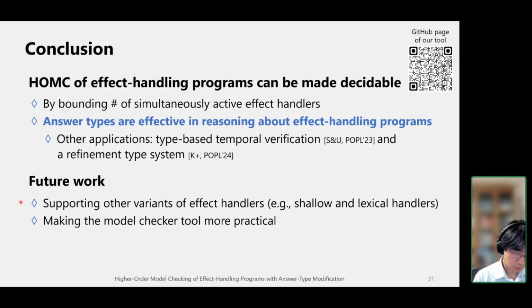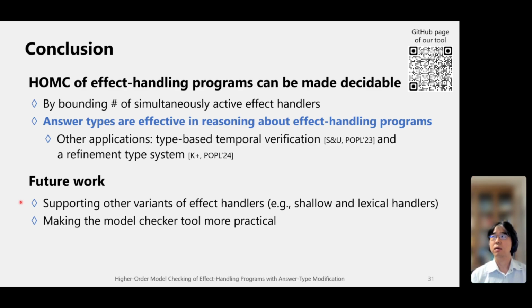All right. So yes, maybe one of the problems is related to the restriction proposed in this type system. One thing is that answer types can bound the number of effect handlers. So it means that we need to constrain the number of effect handlers used at runtime.